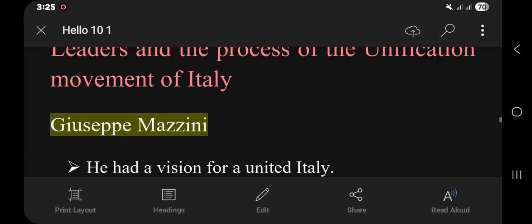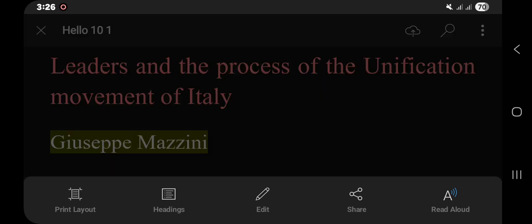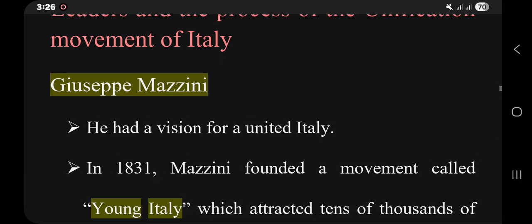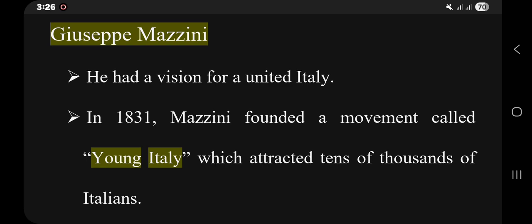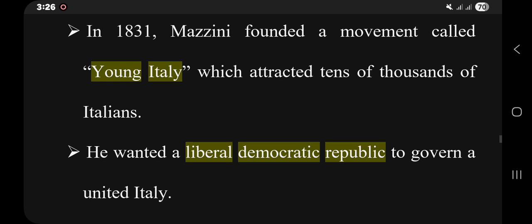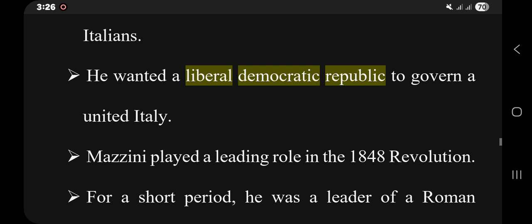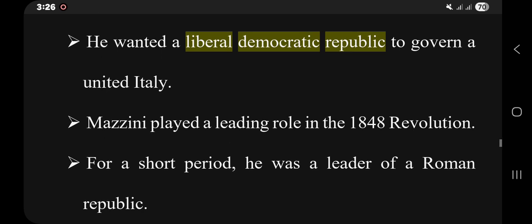Now it's better to look at some of the most important personalities in the unification of Italy. One of the first personalities or individuals was Giuseppe Mazzini. He had a vision for a united Italy, and in 1831, Mazzini founded a movement called Young Italy, which attracted tens of thousands of Italians. Mazzini's vision was to create a liberal democratic republic to govern a united Italy.